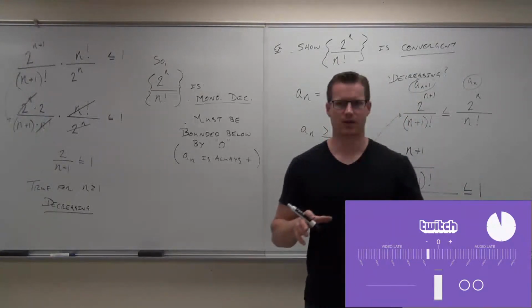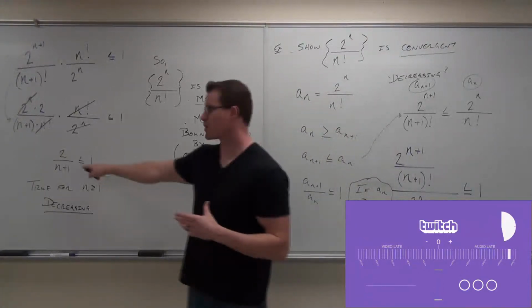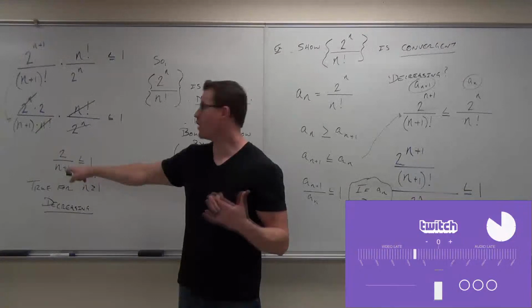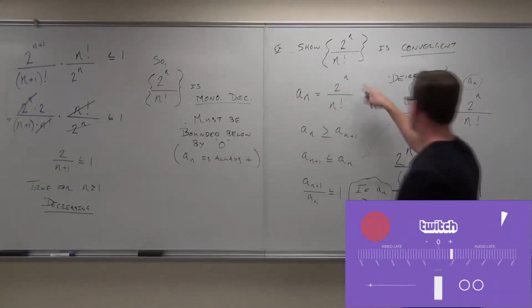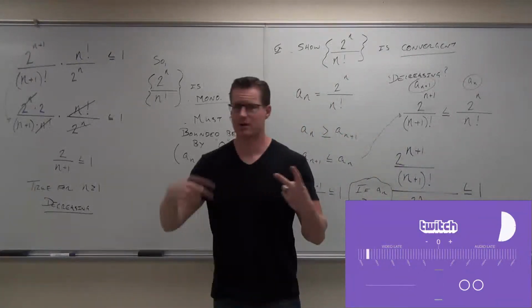Now I'm going to make a little caveat here. This is bounded above by something. It's probably bounded above by where we start. So, are you with me? If you plug in 1, what do we get? We got, was it 2 or something? 2. Yeah. We got 2. So the upper bound is 2.